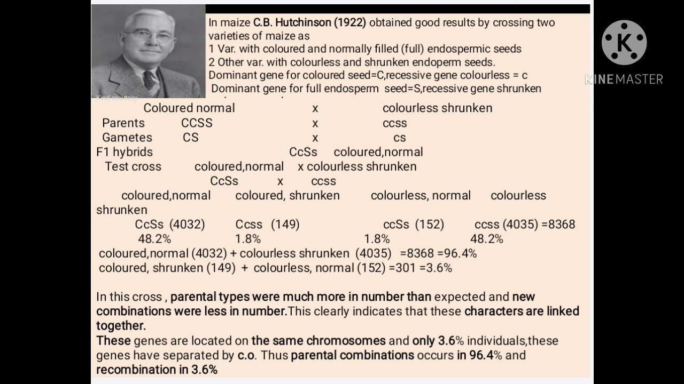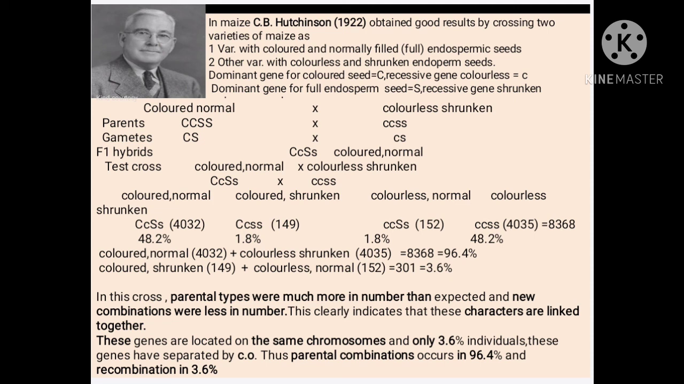The best example of incomplete linkage is in maize. C.B. Hutchinson in 1922 obtained good results by crossing two varieties of maize. The first variety has colored and normal full endospermic seeds, while the other variety has colorless and shrunken endosperm seeds. The dominant gene for colored seed is capital C. The recessive gene for colorless is small c. The dominant gene for full endosperm seed is capital S, and the recessive gene for shrunken endosperm seed is small s.